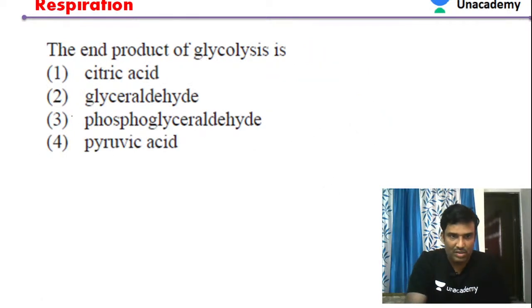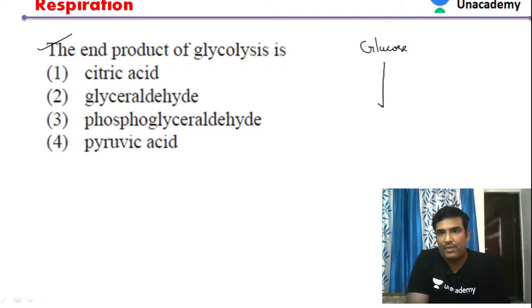Next question. The end product of glycolysis. Which is considered as the end product of glycolysis? We already know that in glycolysis, one molecule of glucose is broken down to two molecules of pyruvate.